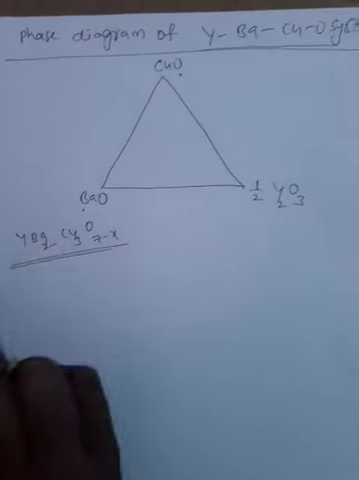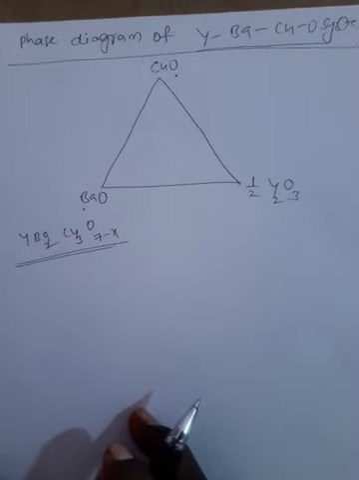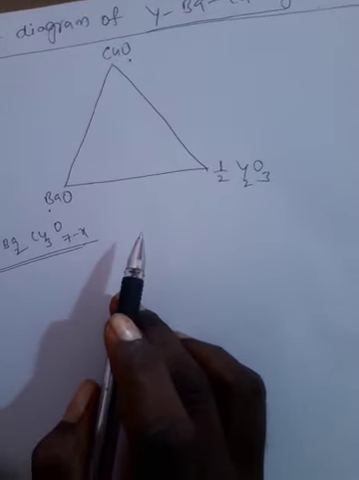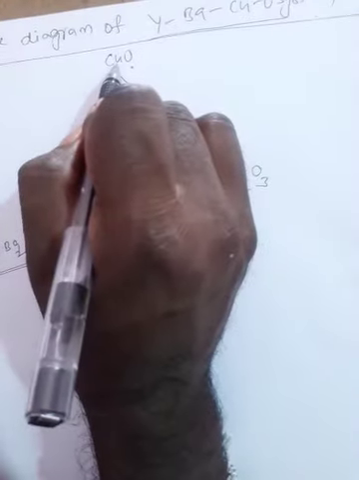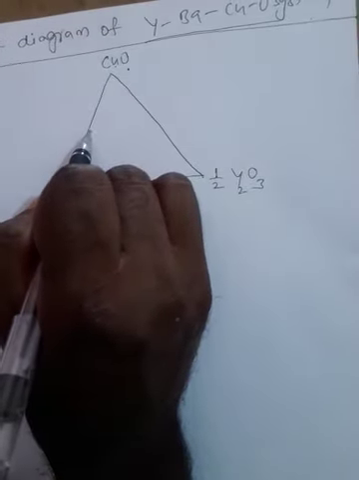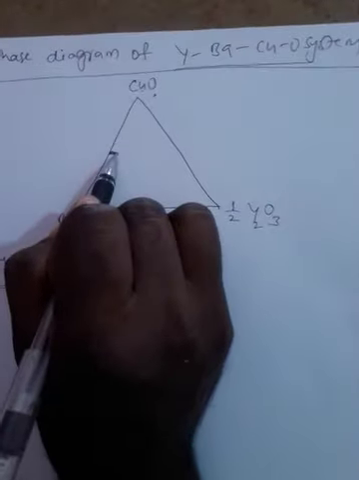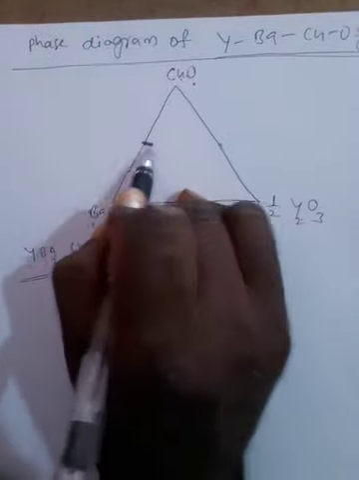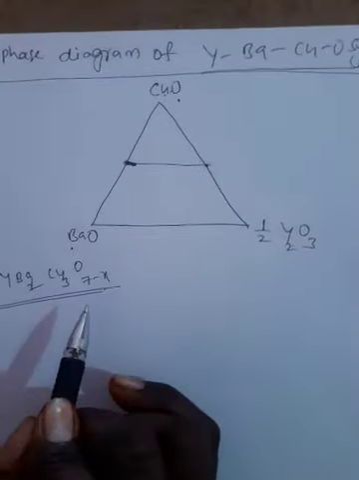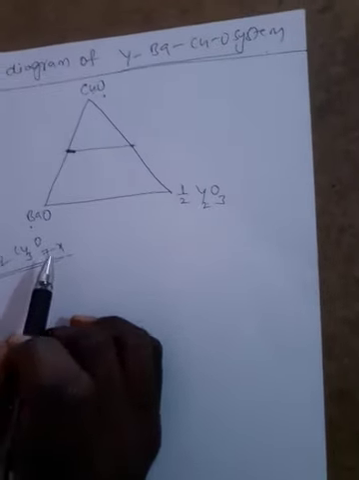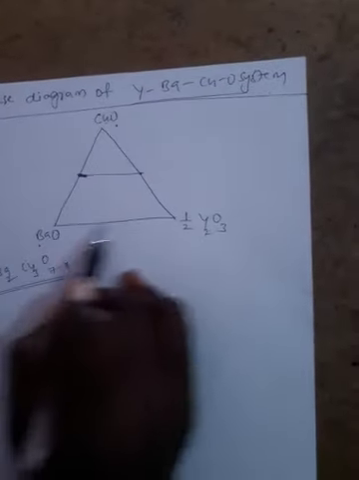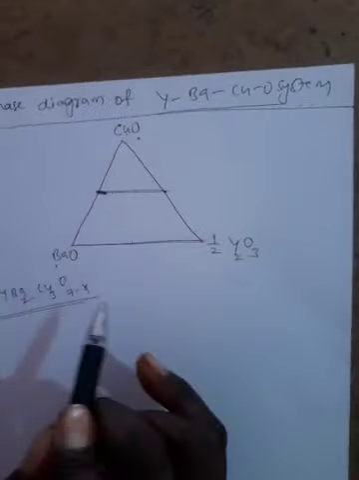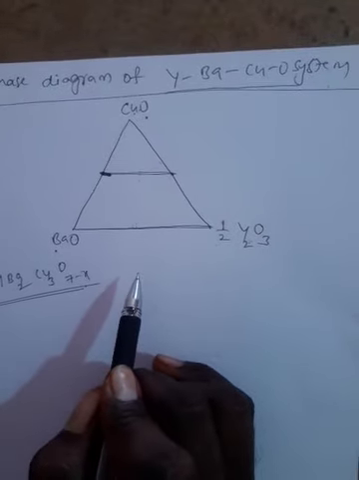Now, how do we prepare this composition from the phase diagram? Draw a straight line from the midpoint of CuO and BaO to the midpoint of CuO and Y2O3. This is one midpoint, and this is the other midpoint, and we draw the straight line. This straight line is parallel to the BaO to Y2O3 side; these two lines are parallel to each other.